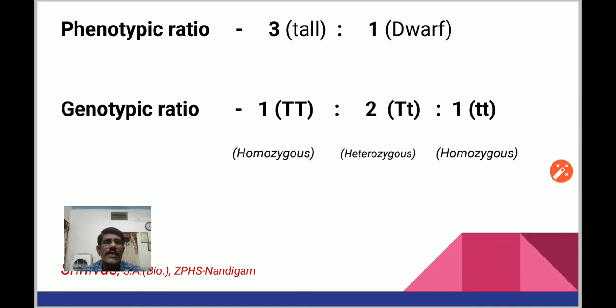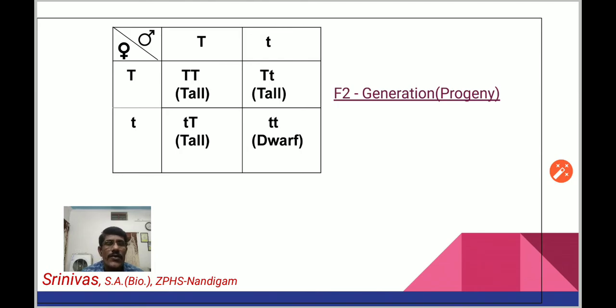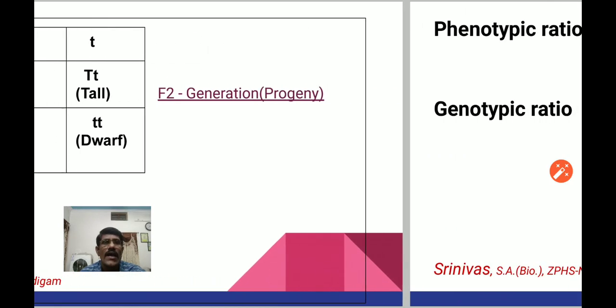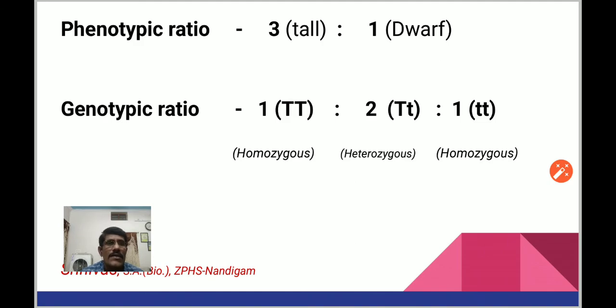Once again I show you here the 3:1 phenotypic ratio. If you clearly observe, capital T capital T means a tall plant. Capital T small t means that is also a tall plant. That means we have 3 tall plants here and 1 dwarf plant. This can be seen superficially. So this type of ratio, 3 tall plants and 1 dwarf plant, is because of appearance. So this type of ratio is called phenotypic ratio.